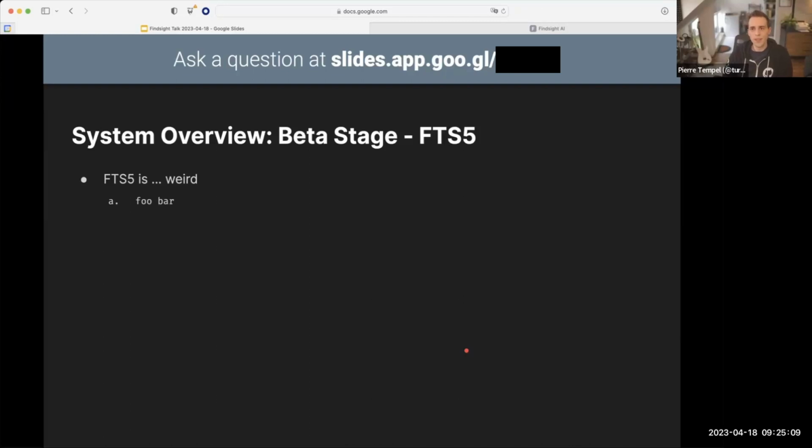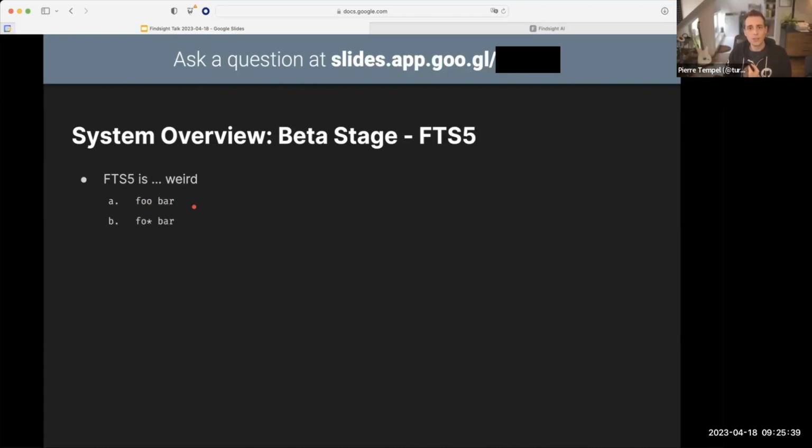For example, here's a query. This query has two tokens, foo and bar, and for a document to match, it has to contain both foo and bar, right? The more tokens you add, the more narrow your search will get. Because there's a rule in FTS5 that you get an implicit AND inserted whenever there's a separator. Remember that rule. And so this is a valid query. It finds documents that contain both foo and bar.